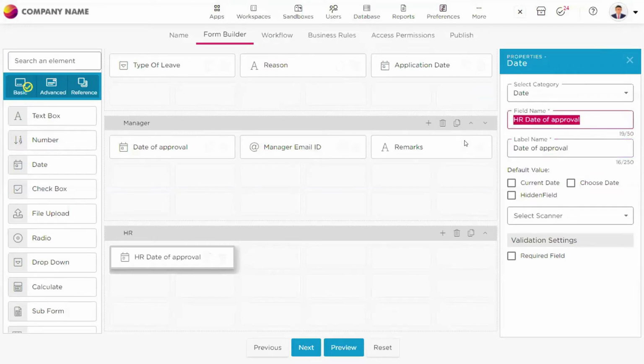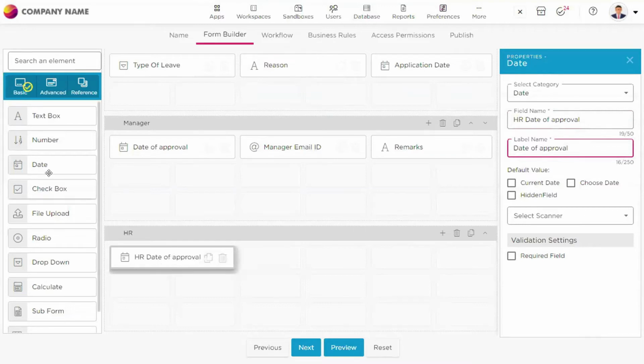However, the field name can be any different name, because when an admin is creating an application, he has his own ideology of creating it, and he should have a clear understanding. For that process, we have this field name here. So I have kept HR approval as the field name, and the label name as date of approval. So the end user would see this label name only in the application, when he is applying, submitting, or approving the leave.